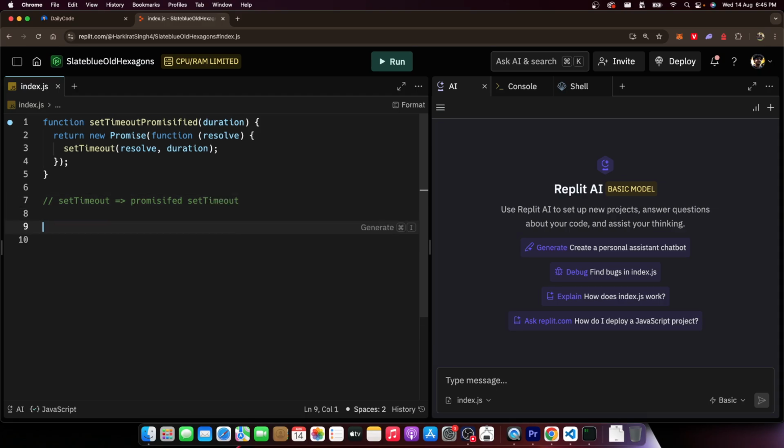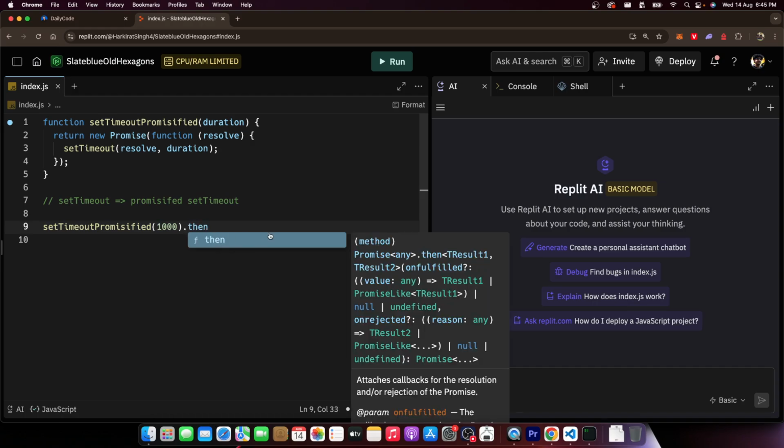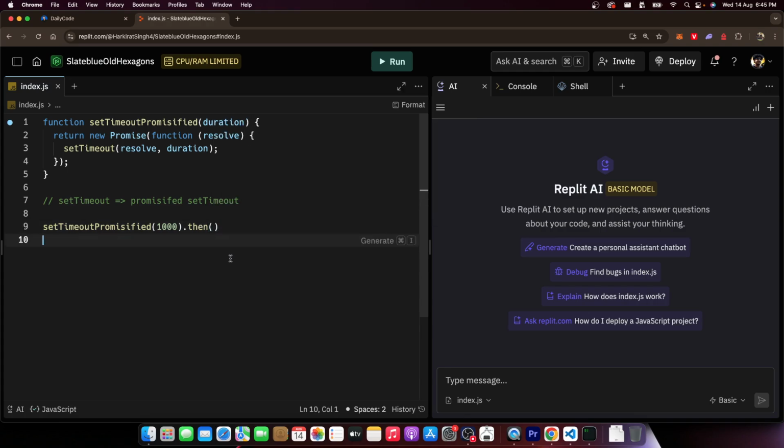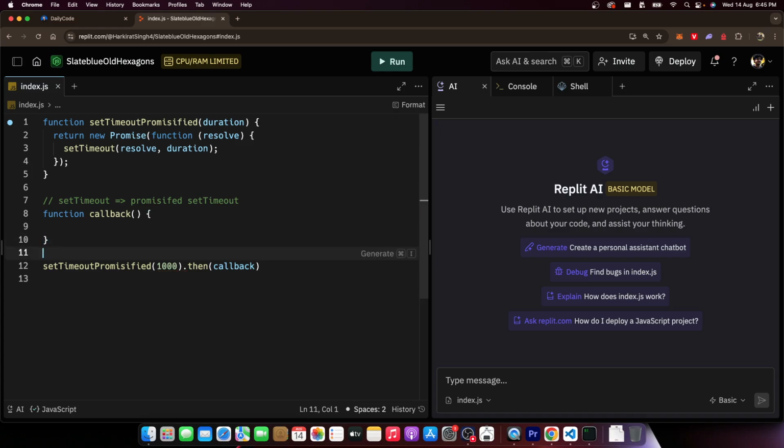You can do that. What is the difference in the end? What does this function do? Now I can call setTimeoutPromisified, give it a duration, let's say 1000, and call .then on it. It is a different syntax to do something similar to what setTimeout does. And here I can pass a callback function. What would this do? This would call the callback after 1 second has passed. console.log, 1 second has passed.